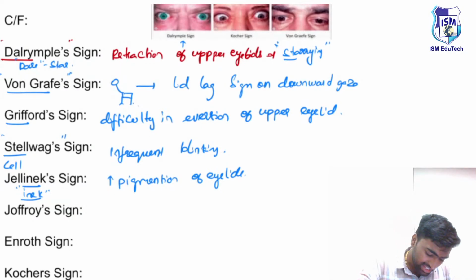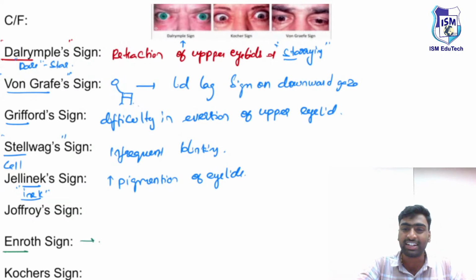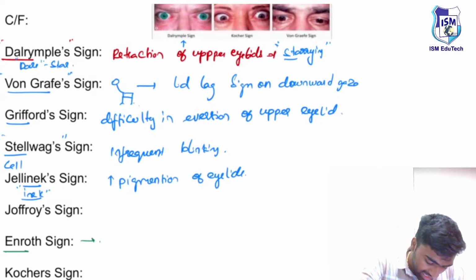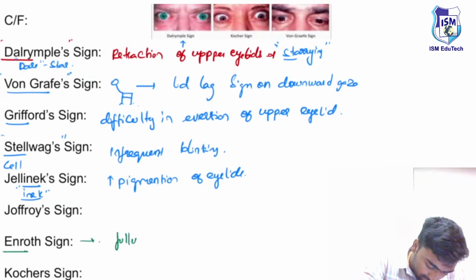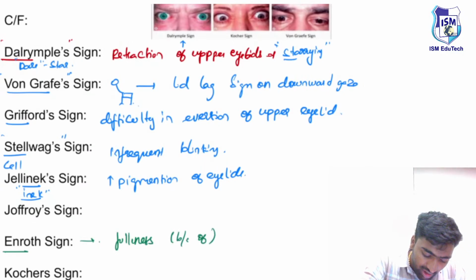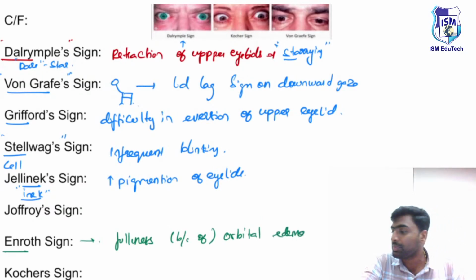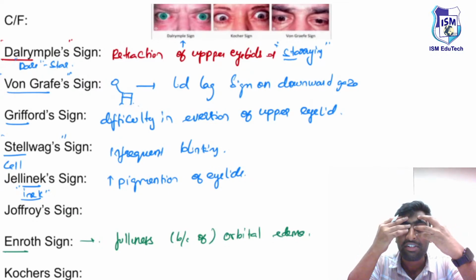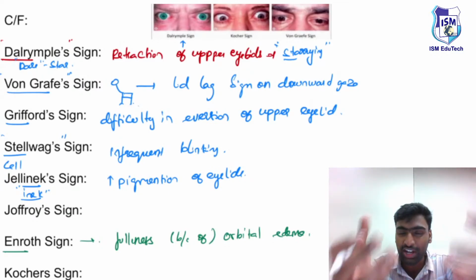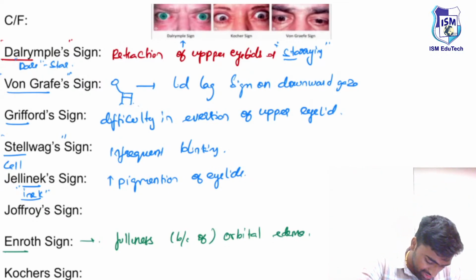Then next one is known as Enroth sign. If you see this Enroth sign, it is actually the fullness because of orbital edema. This leads to the sign known as Enroth sign, meaning the patient will feel this fullness because of orbital edema. Fine. And next one is known as Kocher's sign.